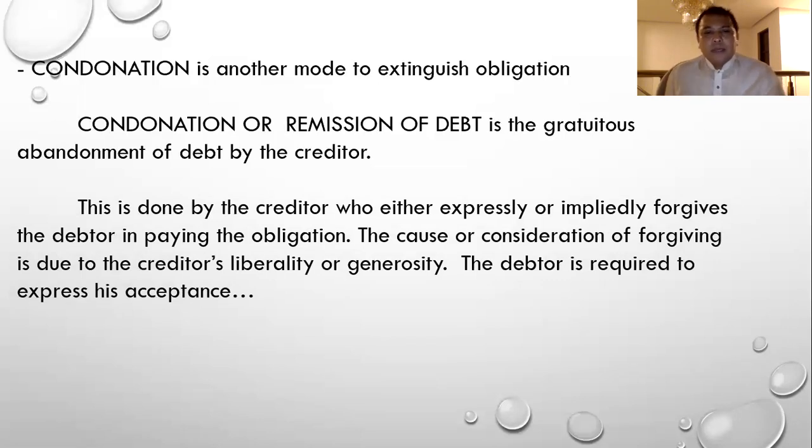Okay, this is done by the creditor who either expressly, meaning says it, or impliedly forgives the debtor in paying the obligation. So the cause or consideration of forgiving is due to the creditor's liberality or generosity. So that's what I've said a while ago. Liberality of the creditor. The debtor is required to express his acceptance. So if the debtor does not accept it, it's not a valid condonation.